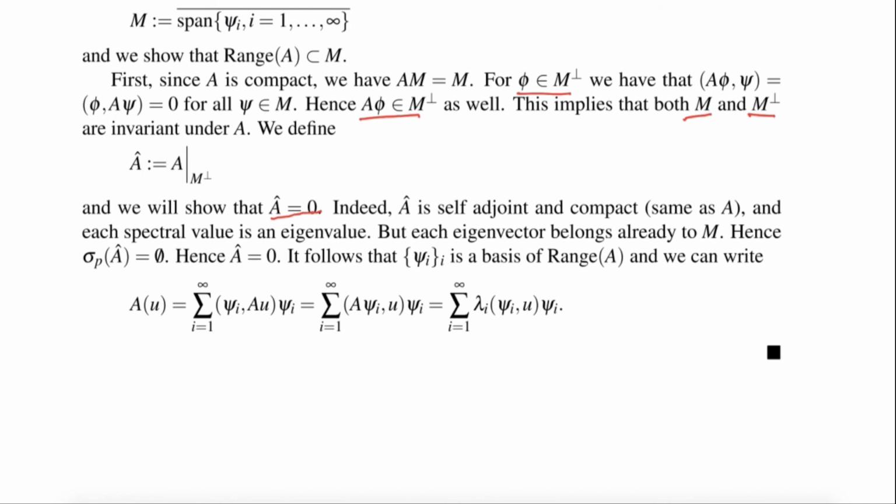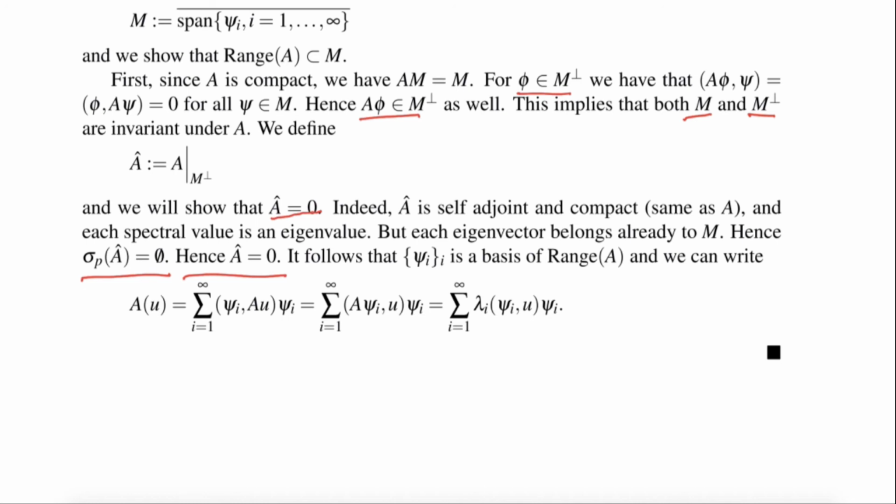So we are looking at the eigenvalues of A hat. But then if A hat had eigenvalues, then the eigenvectors would belong to M, and it would not be in M orthogonal. So the spectrum of this operator must be empty. And this implies that the operator is 0, because if it's non-zero, we have a non-empty spectrum.